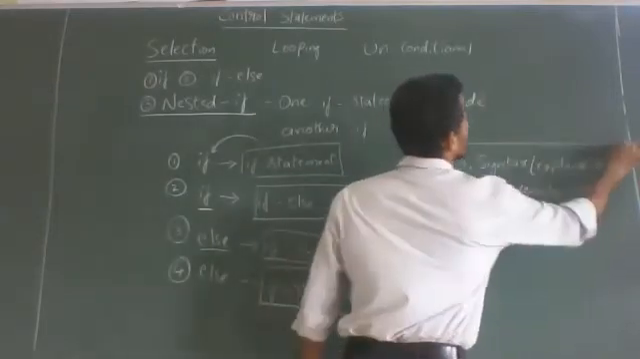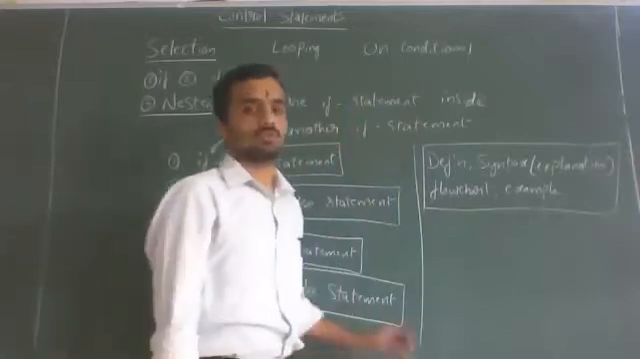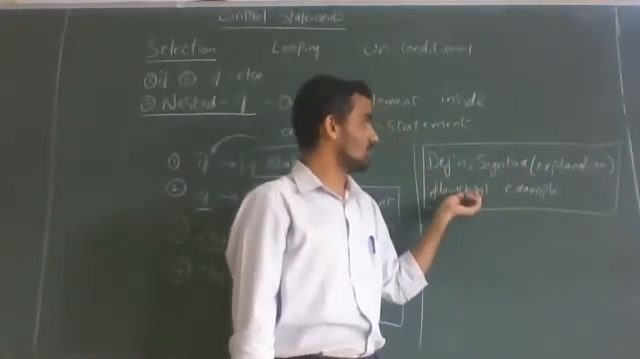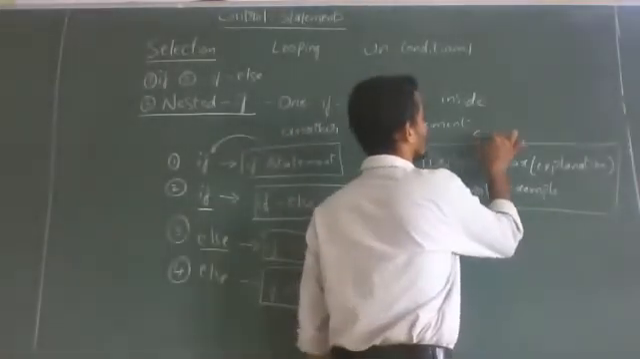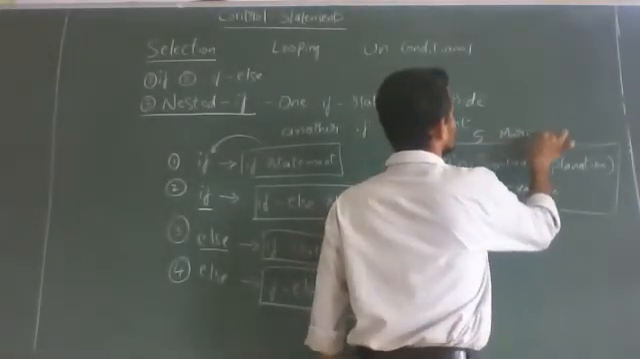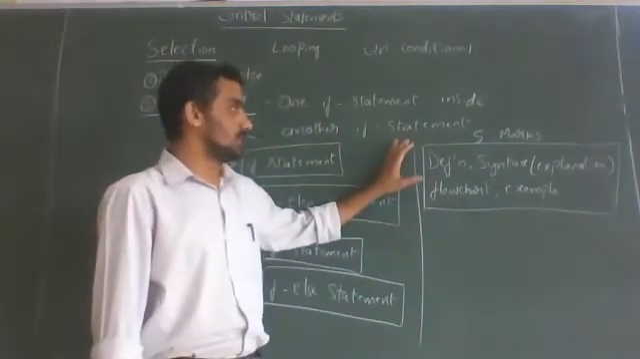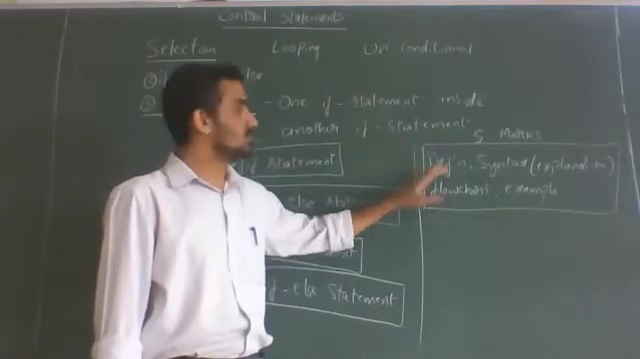For all control statements, you follow this method. Definition you write, syntax, explanation of the syntax, flowchart, example. So this carries 5 marks, or 3 marks, depending on the question. You consider any control statements, this much is enough.